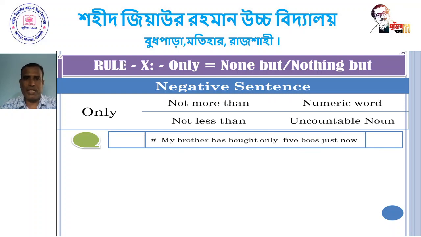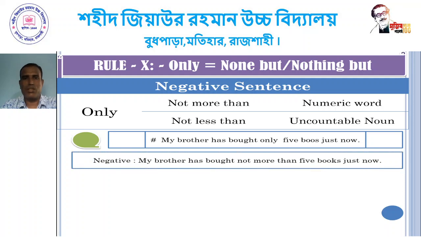My brother has bought only 5 books just now. The negative form of this sentence will be: my brother has bought not more than 5 books just now. Dear student, here only is used before the numeric word 5, so we have used here not more than.